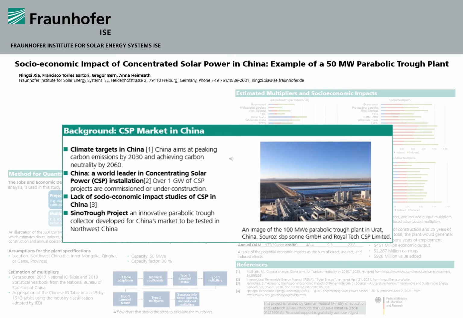In 2020, China announced that it would peak its carbon emissions by 2030 and achieve carbon neutrality by 2060. China is already a world leader in concentrating solar power installation. So far, over 1 gigawatt of CSP projects are commissioned or under construction. However, there is a lack of socioeconomic impact studies of CSP in the region of China.